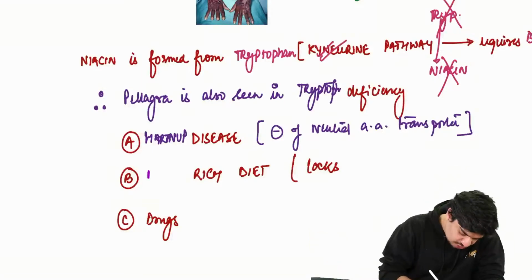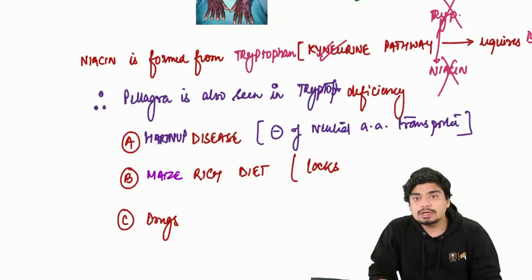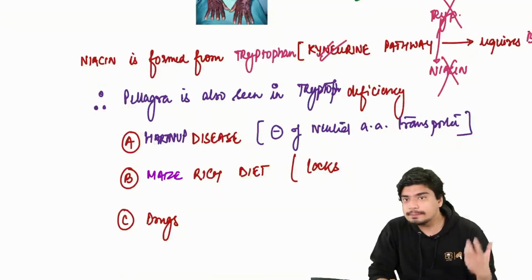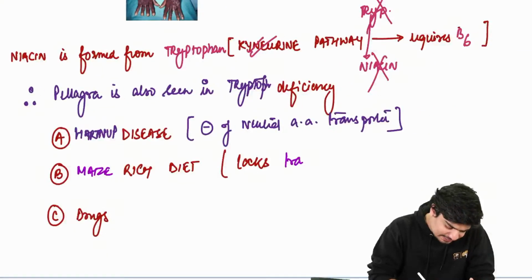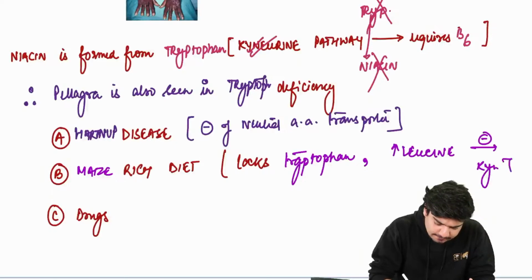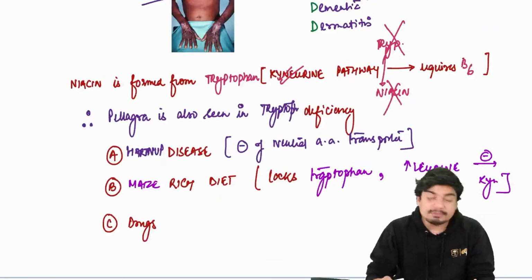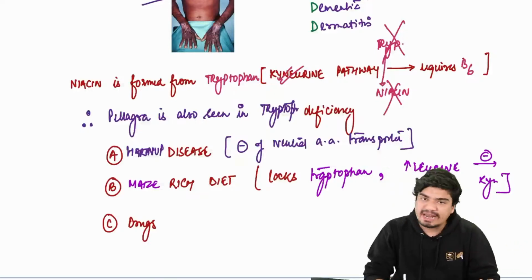Similarly, maize-rich diet. Very famous question. If you take a lot of corn, maize lacks tryptophan. And it has high amounts of leucine. And this leucine is known to inhibit the kynurenine pathway. So with a maize-rich diet, you're not taking enough tryptophan, again you'll end up having pellagra.